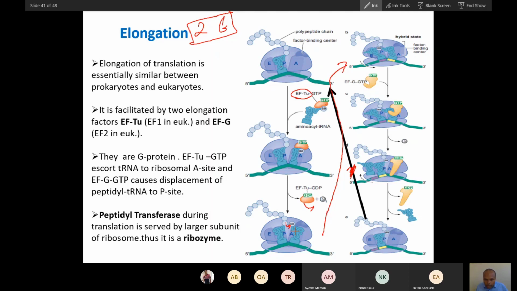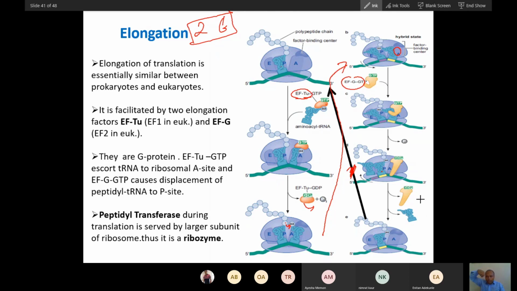After this, what will happen? There is a peptide bond, so the peptide bond will be transferred to this. This tRNA will move a little bit. Both tRNAs will be tilted because of the shifting of the peptide bond, and because of tilting there will be space formation. This space will be occupied by another elongation factor. It's called G to G. So G will come here, and this elongation factor will push this tRNA to the P site.